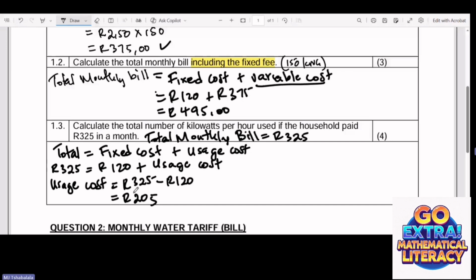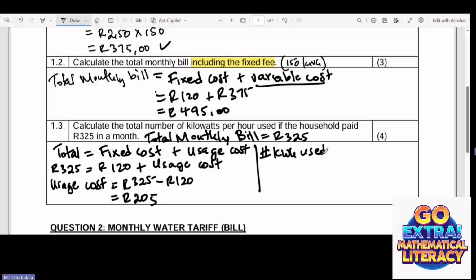Now we need to find how many units there are here. I'm going to use this space on this side. So we need to calculate the number of kilowatt-hours used.